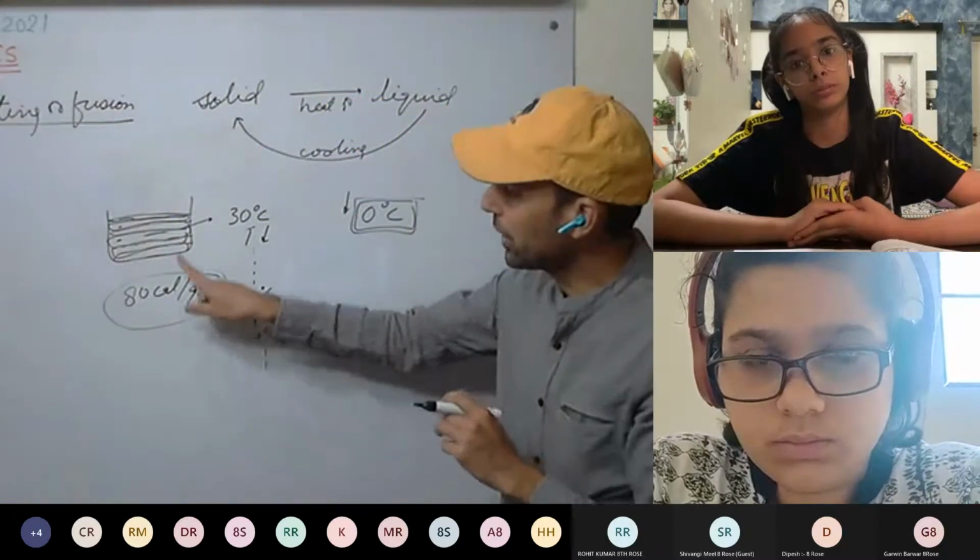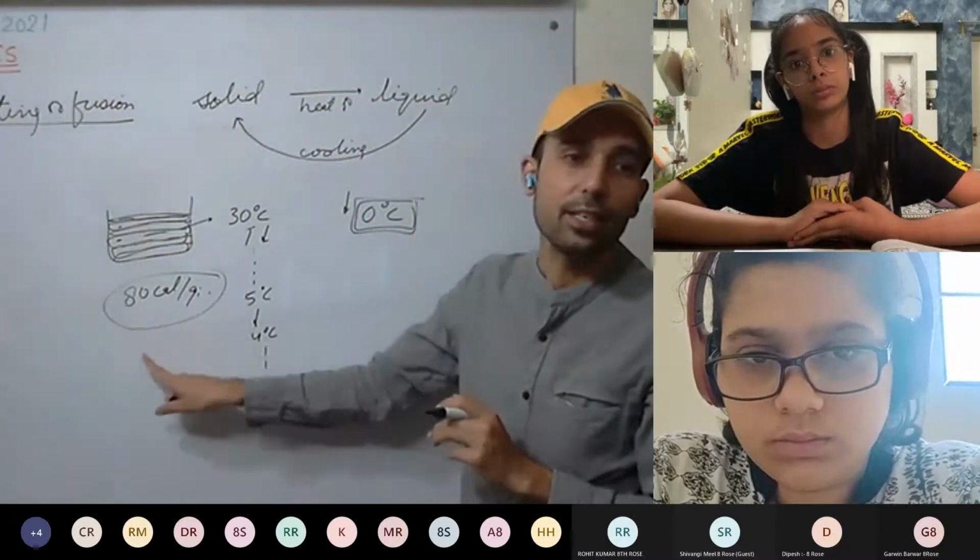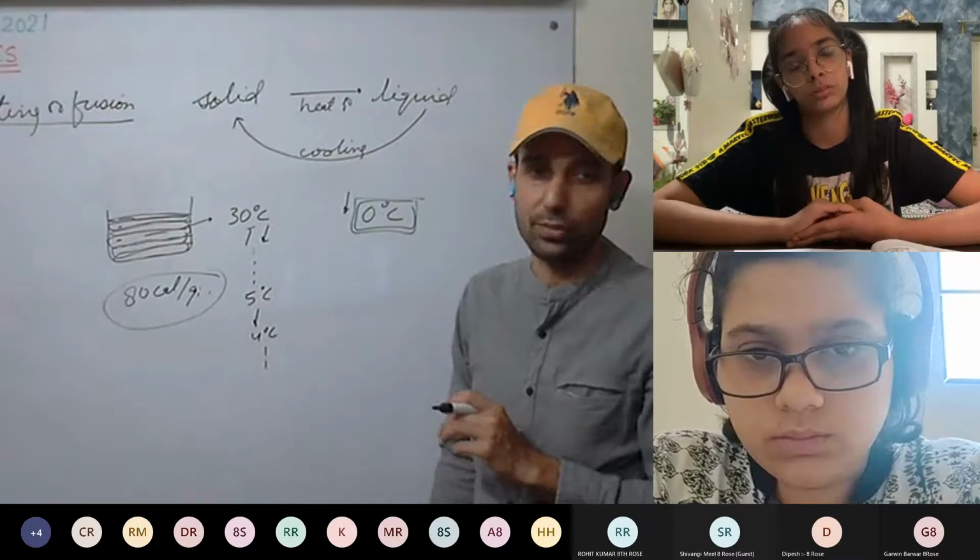The whole amount that is released at present is the latent heat of freezing or solidification.